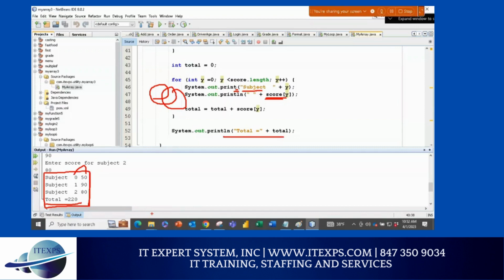Everyone is good? Any questions, concerns, doubt? Any line doesn't make sense to you, please ask.